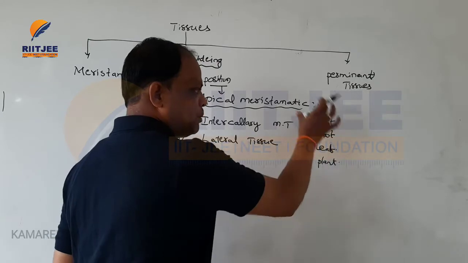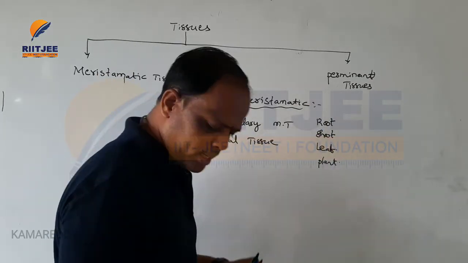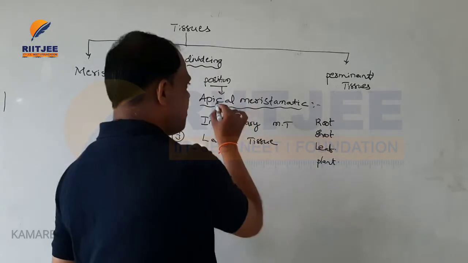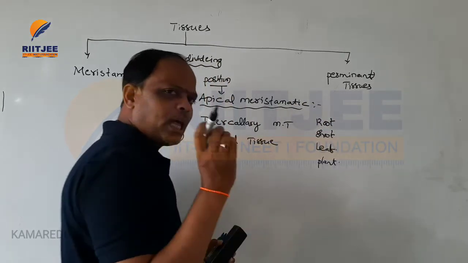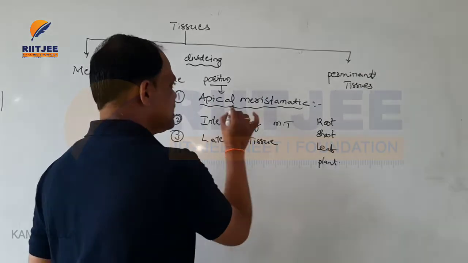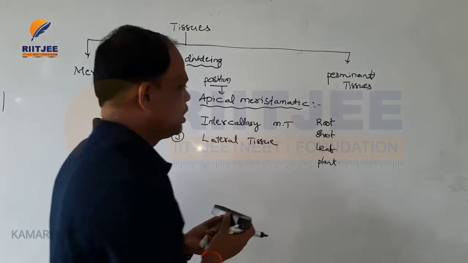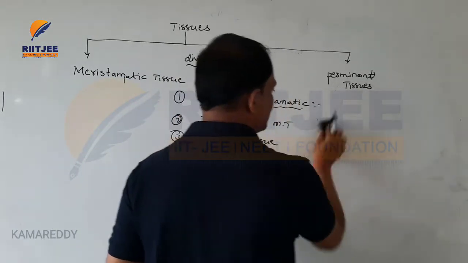Each and every organ's tip contains meristematic tissue. So here the apical tip is present in this apical meristematic tissue.